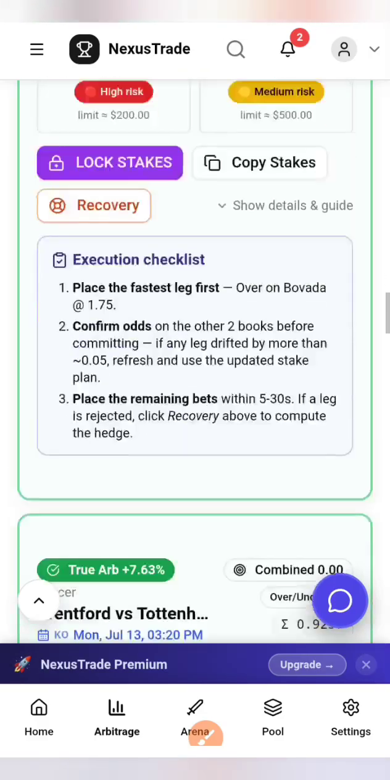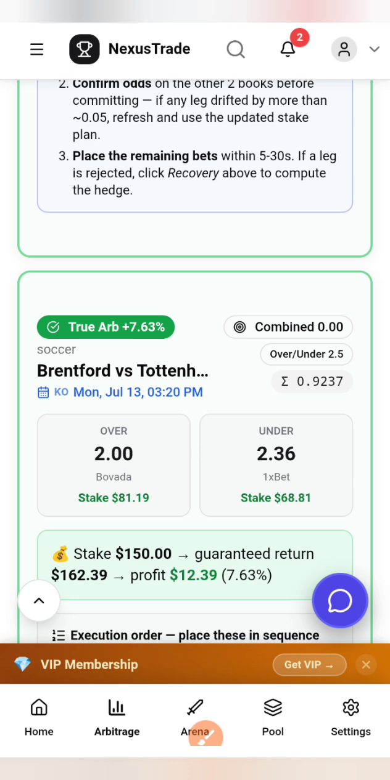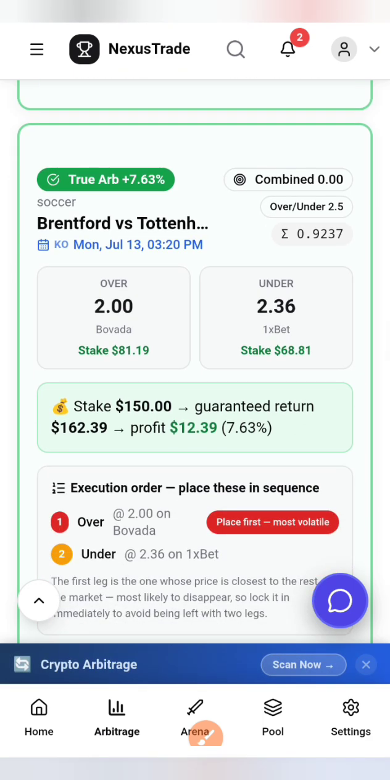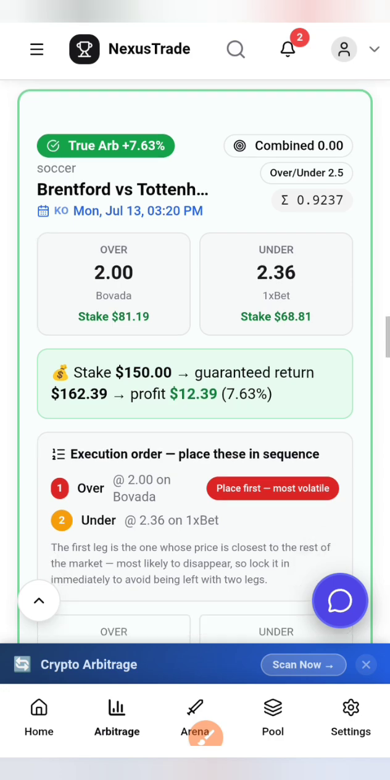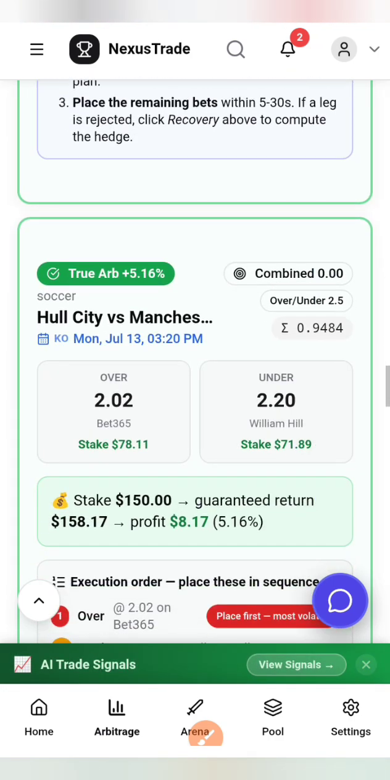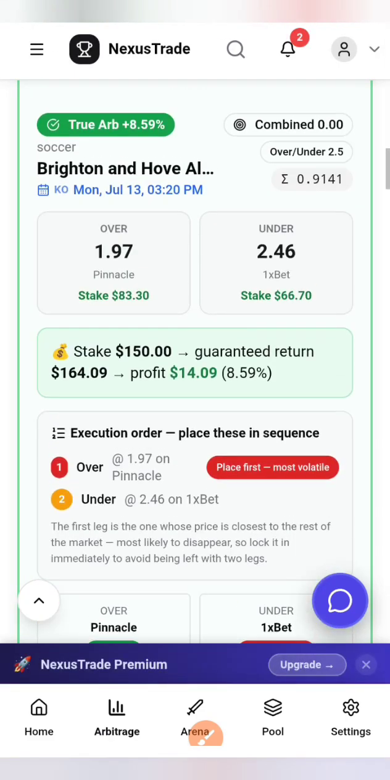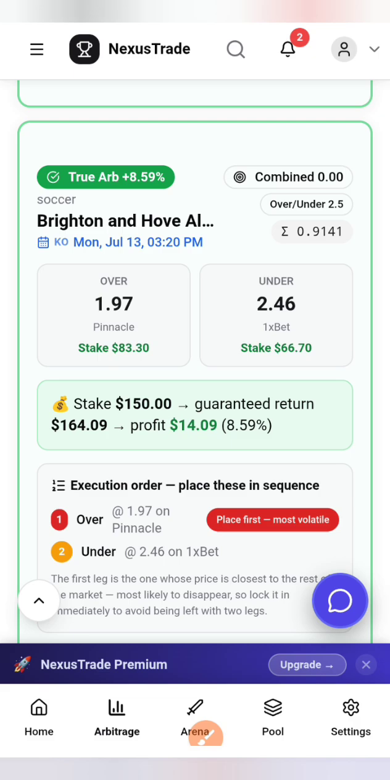All right. And the good thing is that you just need to have only 2 platforms, platform A and platform B. Okay, you can see it right here. You can see this platform and 1xbet. All right. So you can see another one in 1xbet. You can see Bet365 and Winner Hell. So the arbitrages you see here, they are perfectly legit arbitrage opportunities.